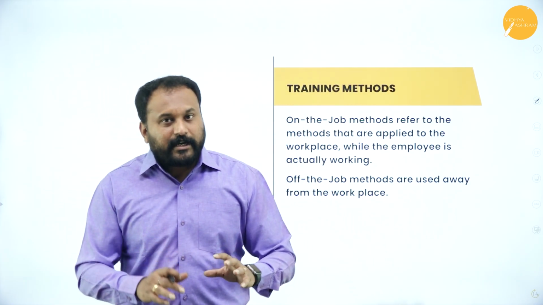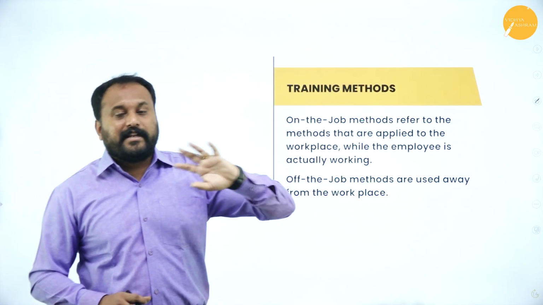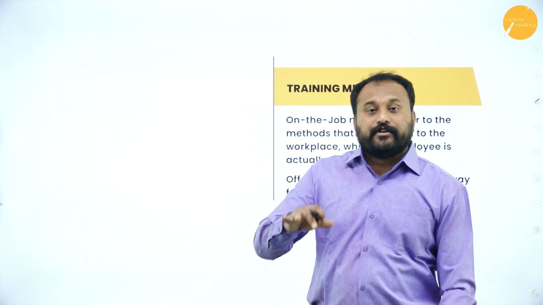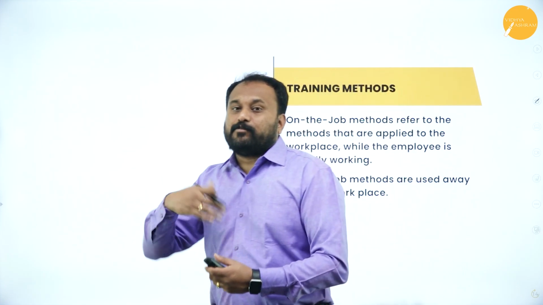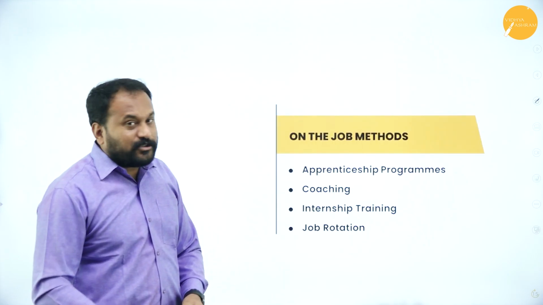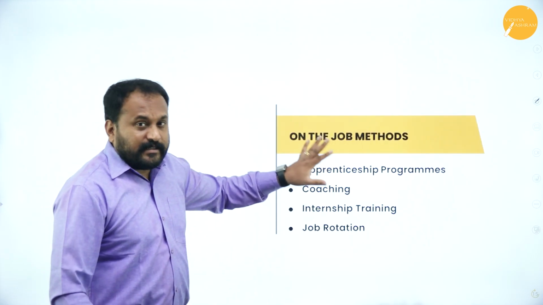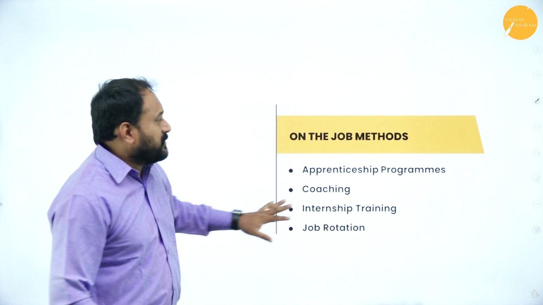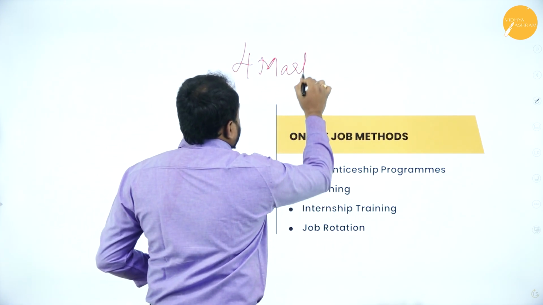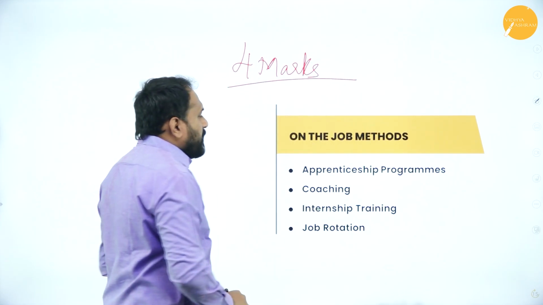Now when you're not working, you will attend classes, seminars, lectures, case study you will solve. That is called off-the-job training, where you are not working, you are somewhere else and you are getting more knowledge about it. That is called off-the-job training. So here on-the-job training, we have 4. This is a sure question, students. 4 marks, you people can actually expect 4 marks, right? 4 marks you can expect.